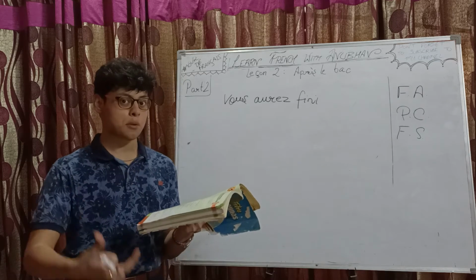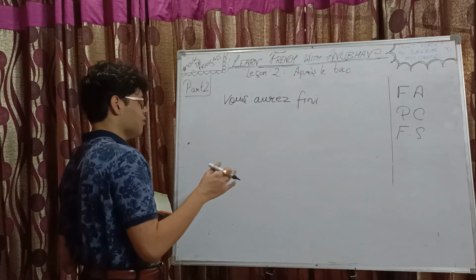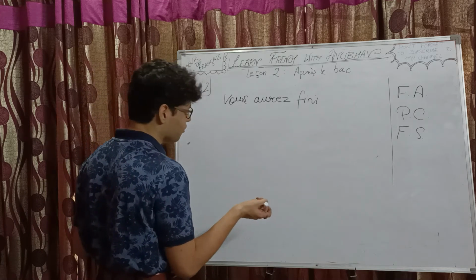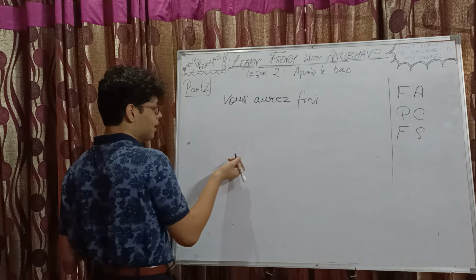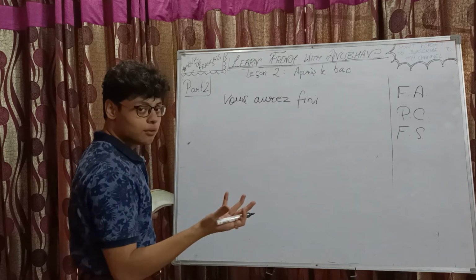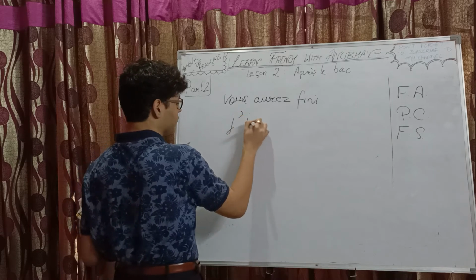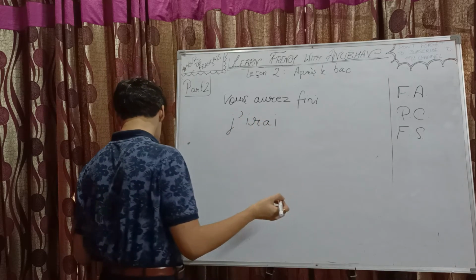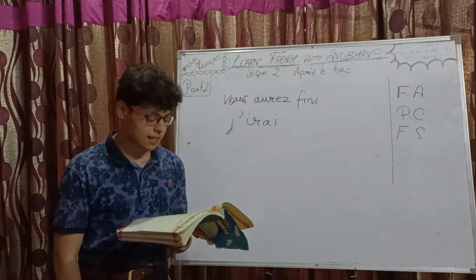I will be going. Will be going. Going is what? Or I will go, simply, I will go. So, to go is aller and I will go. That's what? Futur Simple. So, j'irai. Okay, the Futur Simple form of the verb aller with je.